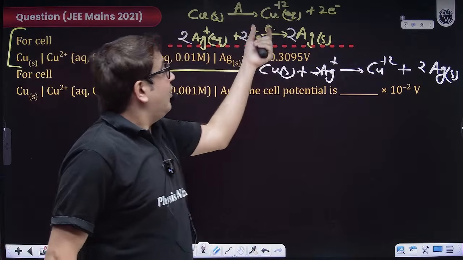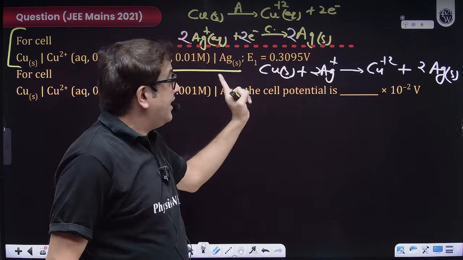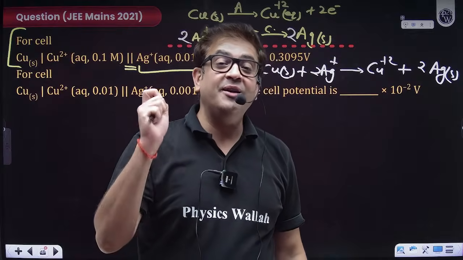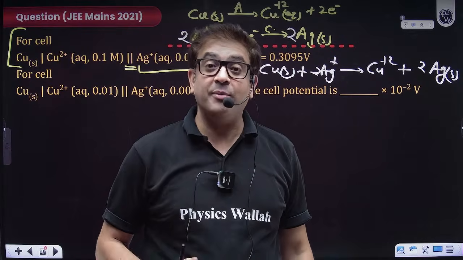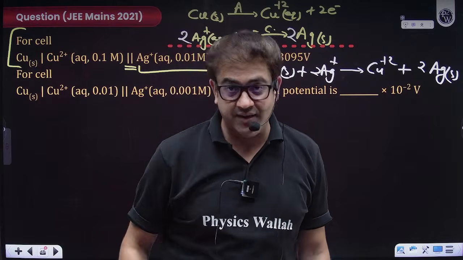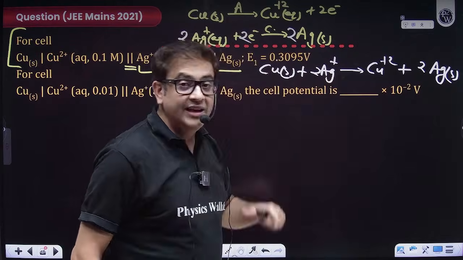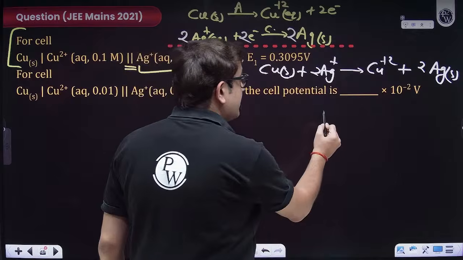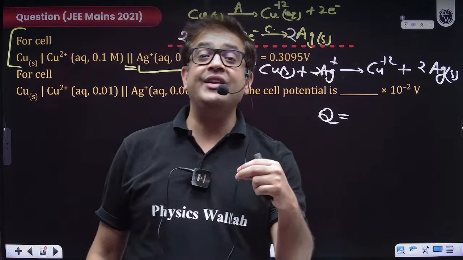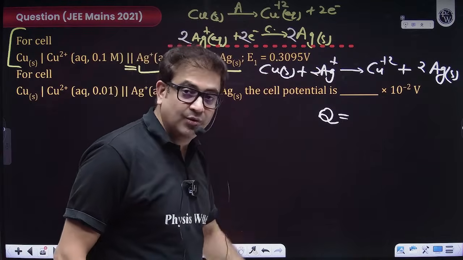Now, copper is getting oxidized and silver is getting reduced. Why am I focusing on writing the solid? Because we know pure solid and pure liquid do not impact the state of equilibrium. Then who does? Sir, gaseous species and ions. So how can you write the equilibrium constant for this reaction? Sir, not equilibrium constant, because at any variable time t it will be the reaction quotient. So what will be the reaction quotient of the cell?